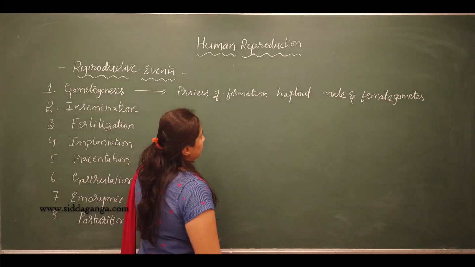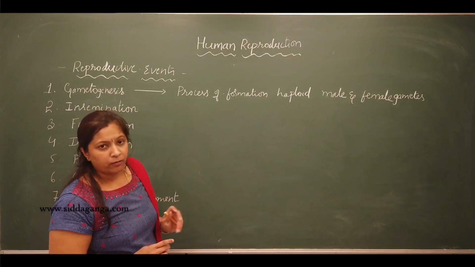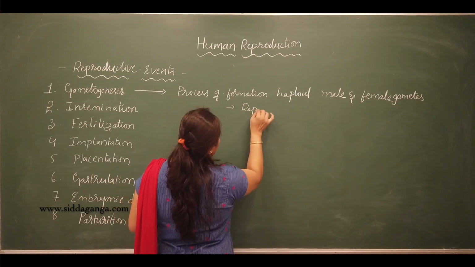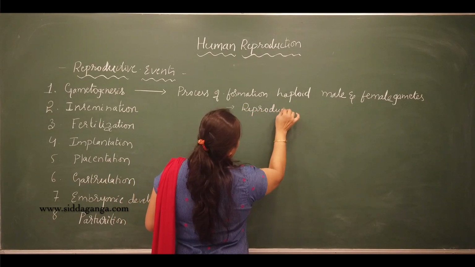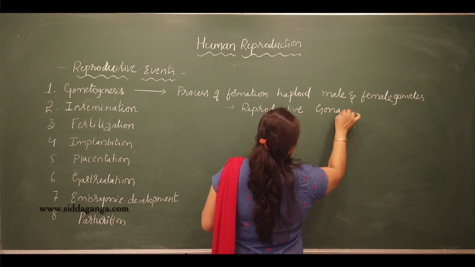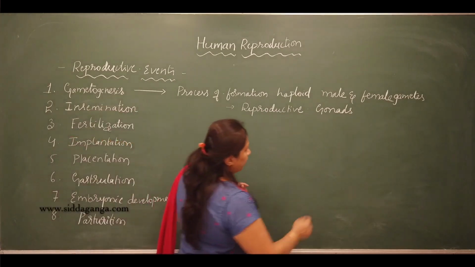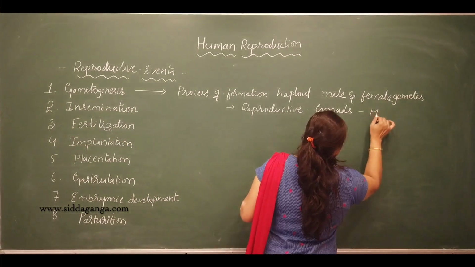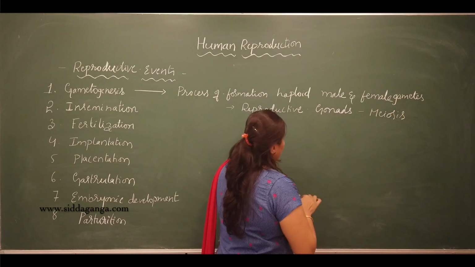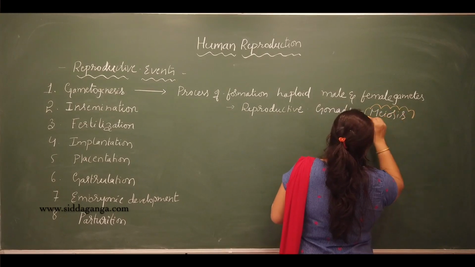Okay, so where will this gamete formation occur? The gamete formation will occur within the reproductive gonads, by a process of meiosis cell division. So during gamete formation, which cell division will take place?